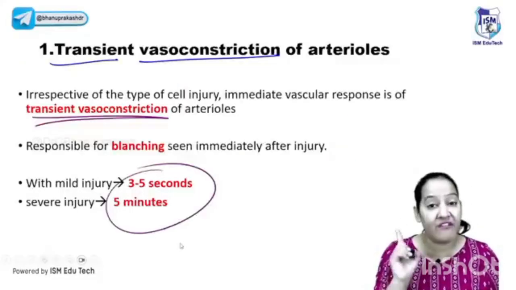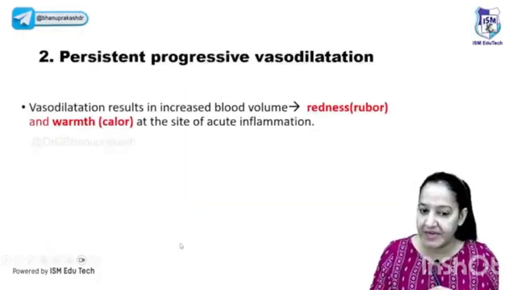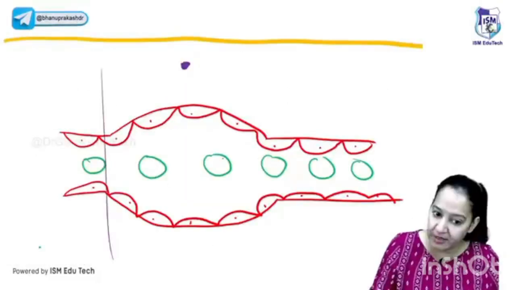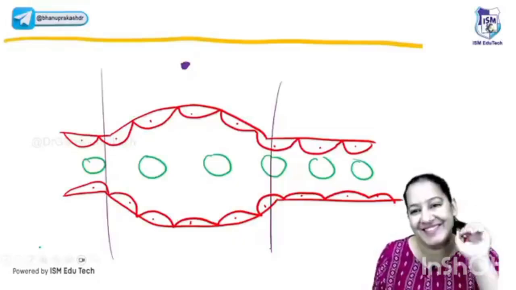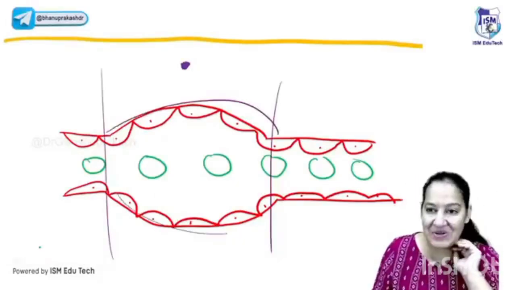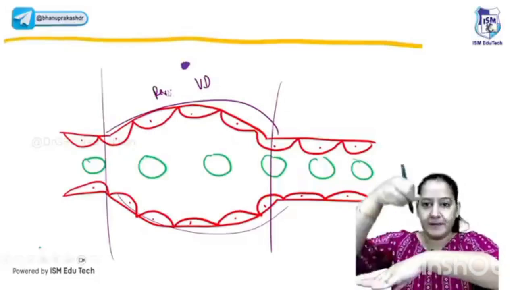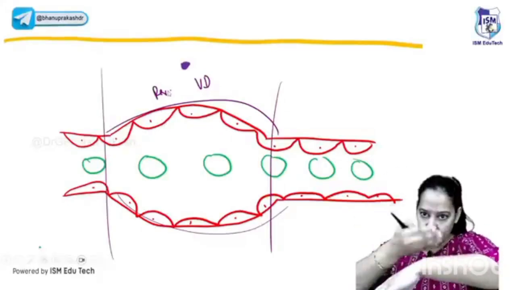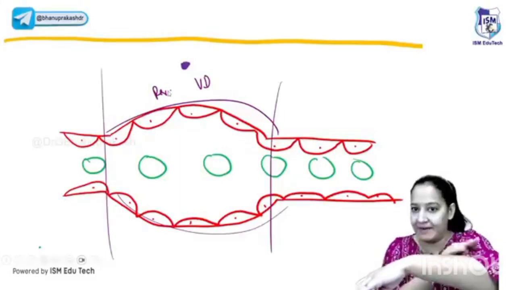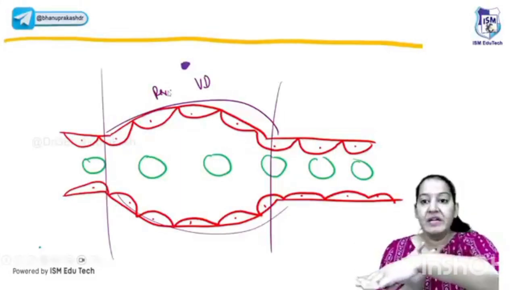I'm teaching you the 11 events of acute inflammation, the 5 vascular, the 6 cellular. The first is over. The second is vasodilatation. Now the same portion which initially underwent vasoconstriction now undergoes vasodilatation. It's vasodilated now and it is persistent. It's not transient. Imagine again, this is the point where the bacteria is entering. The blood vessel just below this portion of the skin, not the complete blood vessel, only this portion, is undergoing vasodilatation.